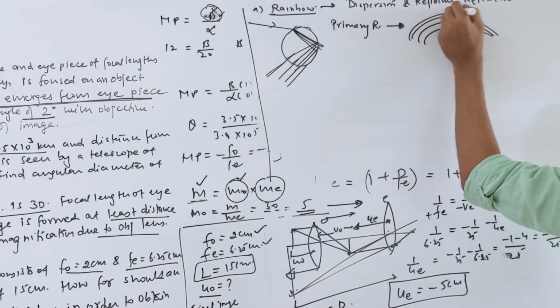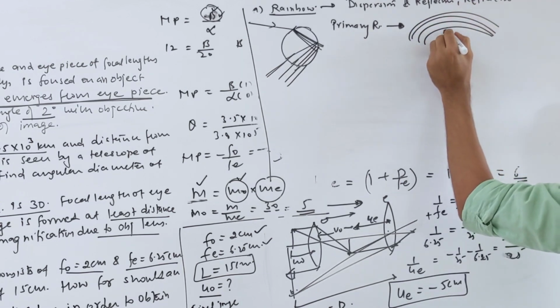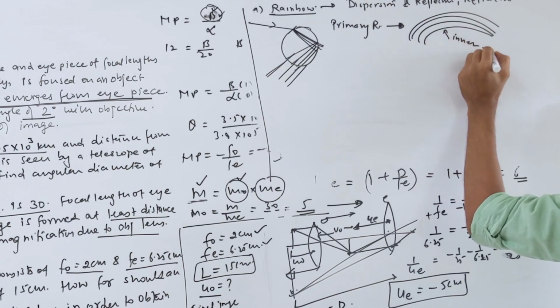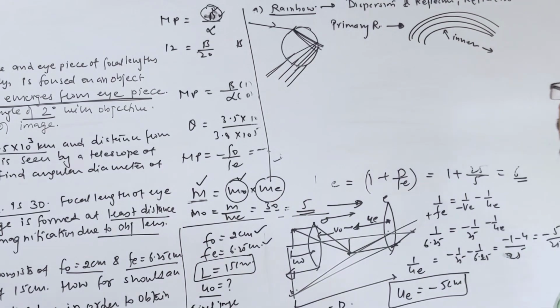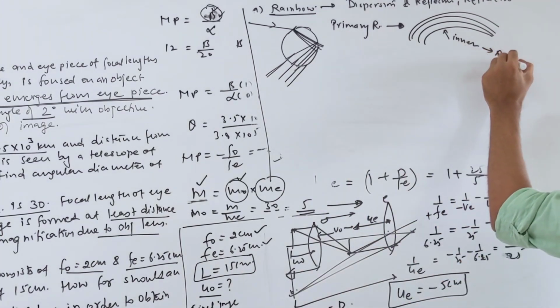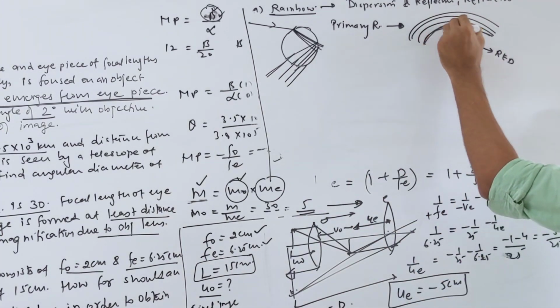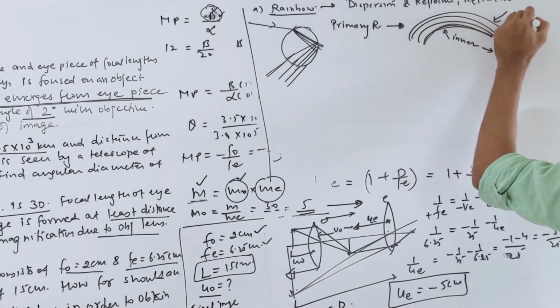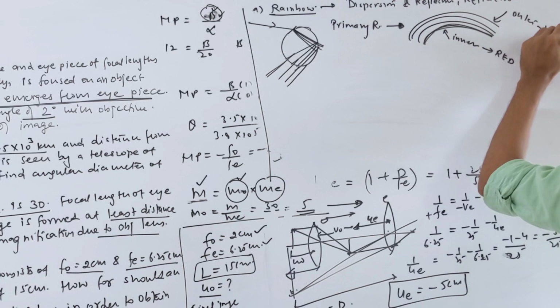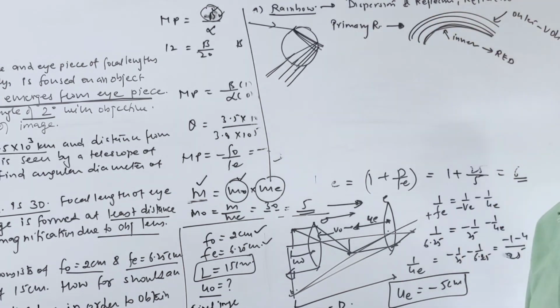All 7 colors you can draw here. So the inner color in your primary rainbow is what? Violet in color. Sorry, I said wrong. Inner color is red in color. The innermost color in the primary rainbow is red, and the outermost will be violet. This is the order of your VIBGYOR only, right? Okay.